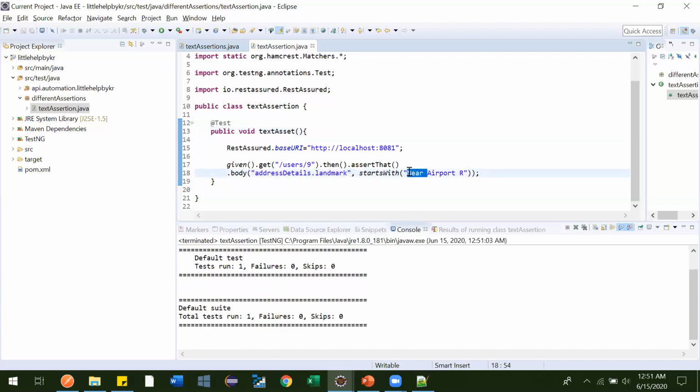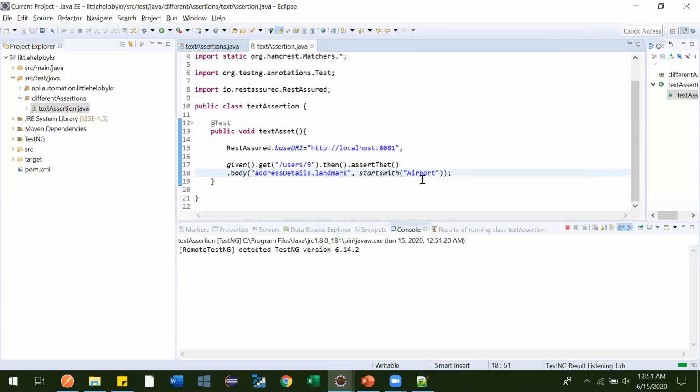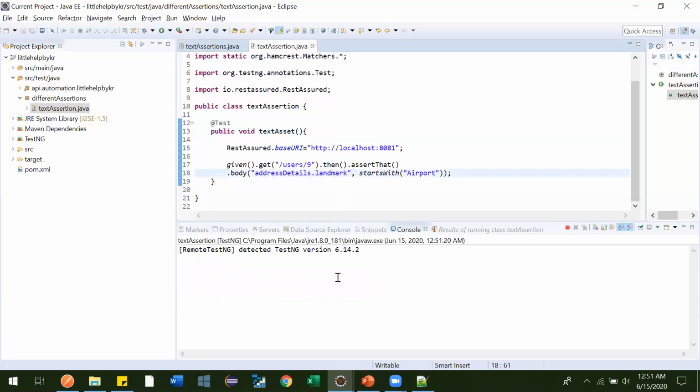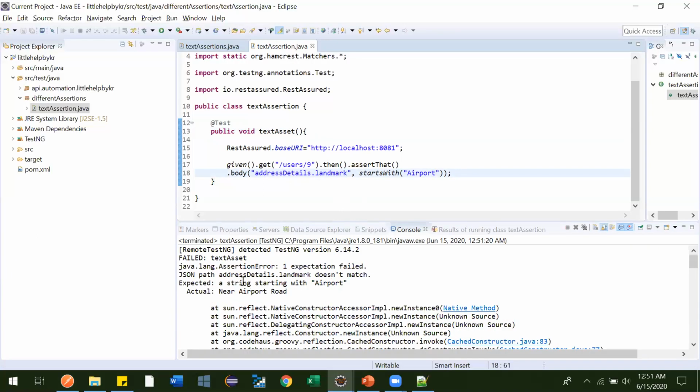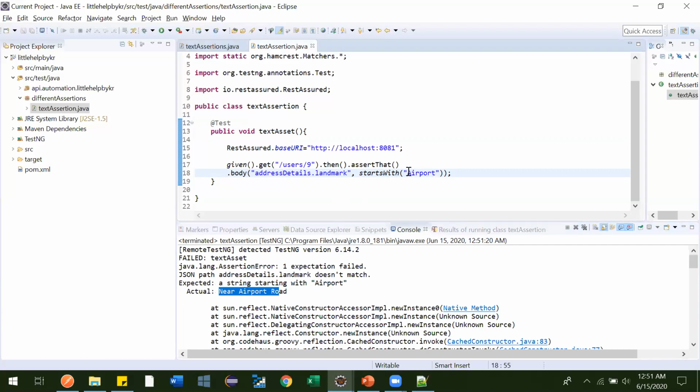Suppose one string was there, airport, right? Let me say it should start with airport, but it is not starting with airport. It is starting with the near keyword, right? So let's see, it got failed. Start with airport, it is not starting with airport. Airport is in the middle. So that's what it is getting.